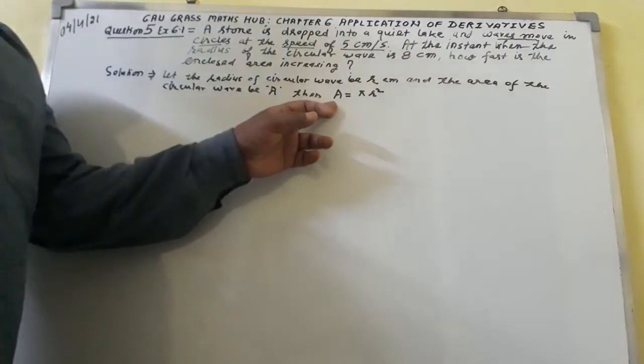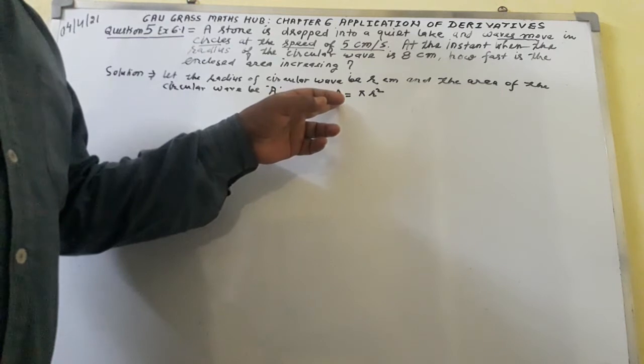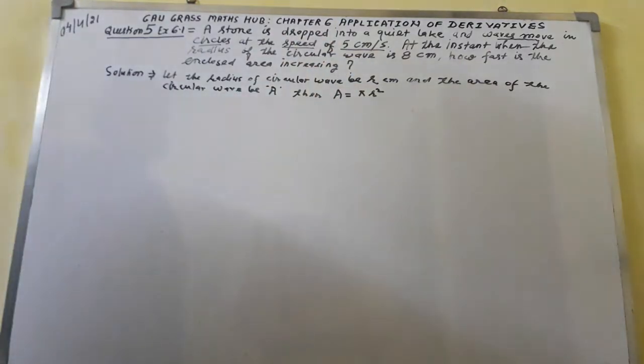So the area of the circle, capital A, is equal to pi r square.